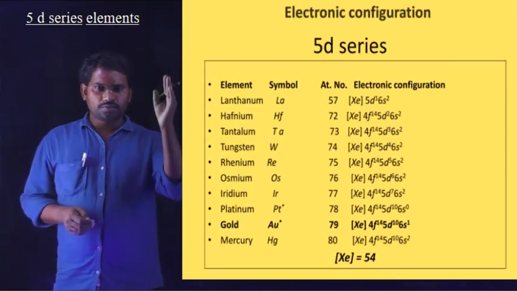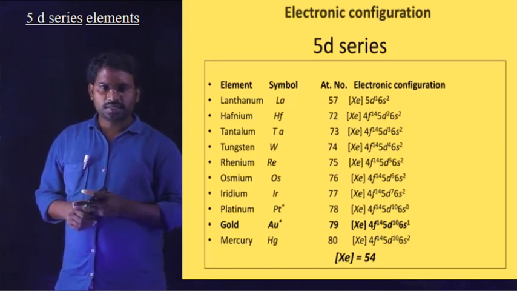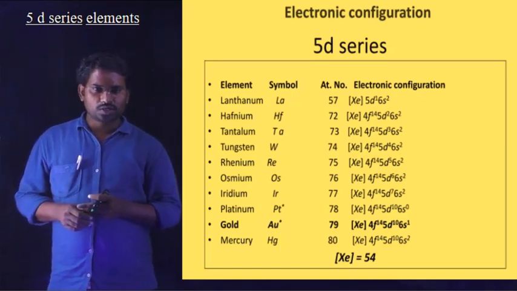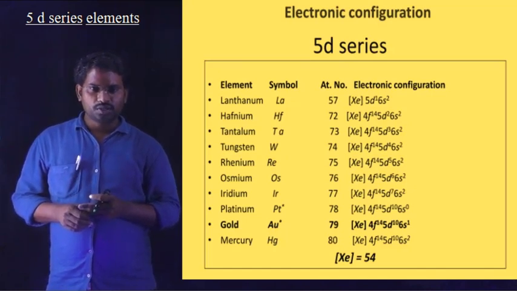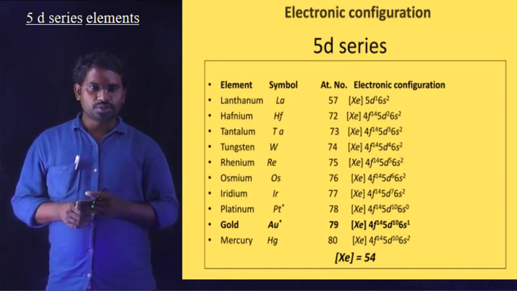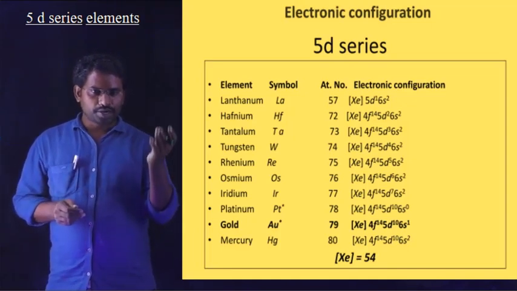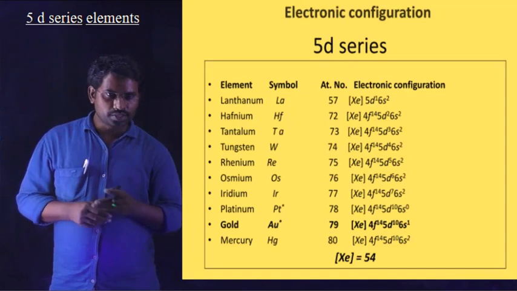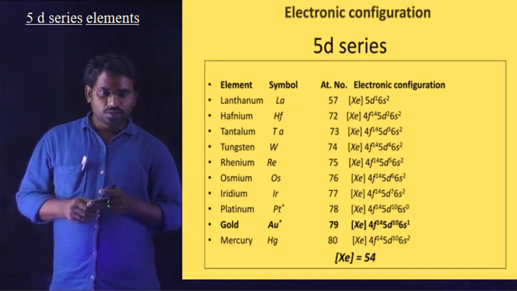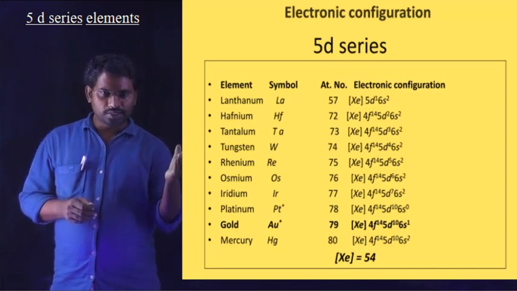Now the electron configuration of the elements present in the 5d series. These are the elements present in the 5d series: first one lanthanum, hafnium, Hf, tantalum, tungsten, then rhenium, osmium and iridium, platinum, gold and mercury. So look at their general configuration: xenon 5d1 6s2, 5d2 6s2, 5d3 6s2, like that. In case of rhenium, the configuration is 5d5 6s2, and next one osmium 5d6, next one iridium 5d7.